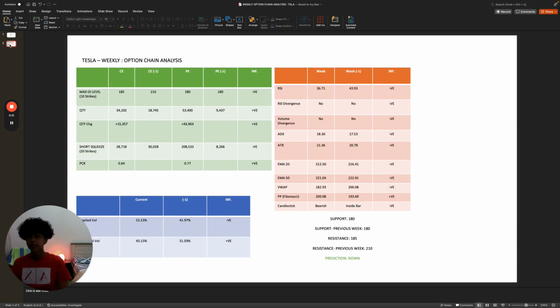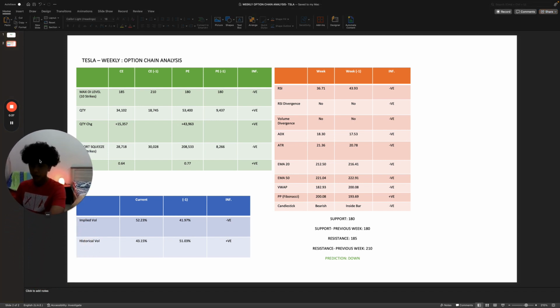Here we can immediately see that this PE level has been the same, but the CE level has dropped down drastically to 185, which is negative. Quantity is higher for PE, which is positive. The change is higher in PE, which is positive. Short squeeze is a lot higher in PE, which is negative. PCR is still extremely oversold, which is actually a positive.